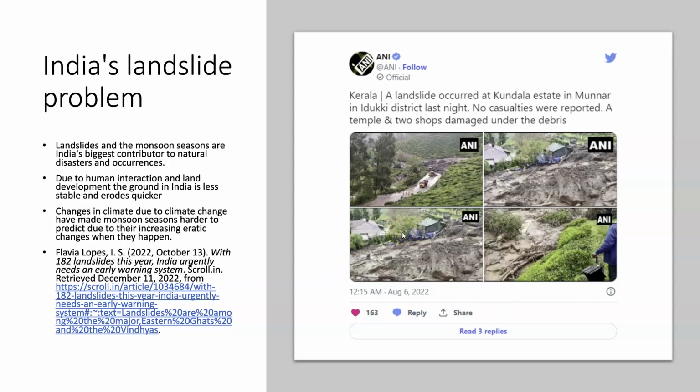People die in these, and it's only getting worse. Changes in climate due to climate change have made monsoon seasons harder to predict due to their increasingly erratic changes when they happen. It used to be quite easy to predict when a monsoon season was going to come. It was during a set season. But because of the changes in our climate, because of greenhouse gases, CO2 emissions, because of everything, they're becoming more erratic, and they're happening during seasons that they shouldn't normally happen during.